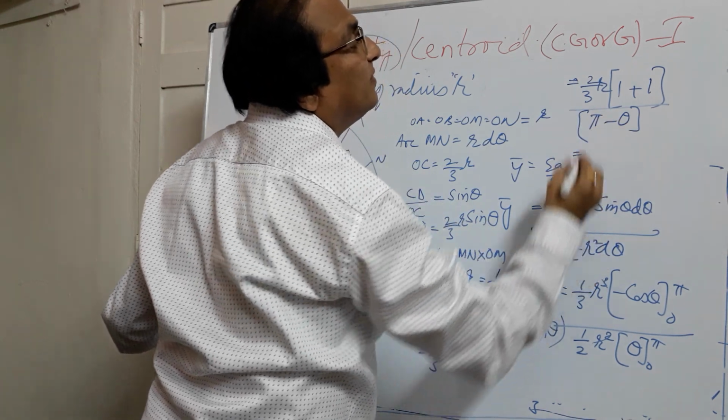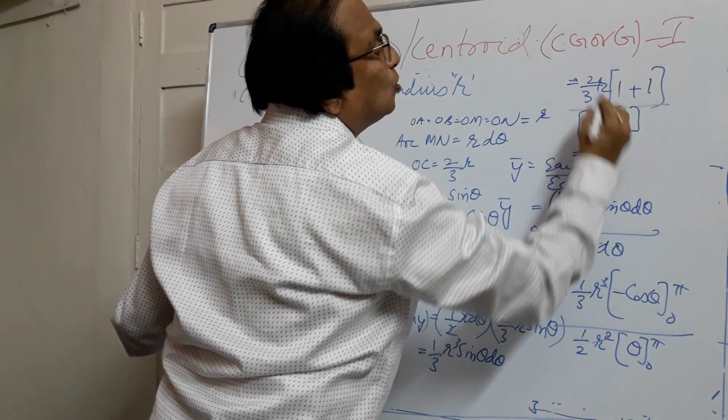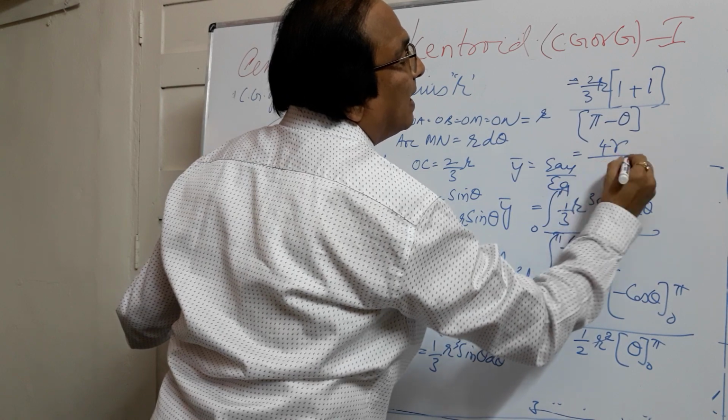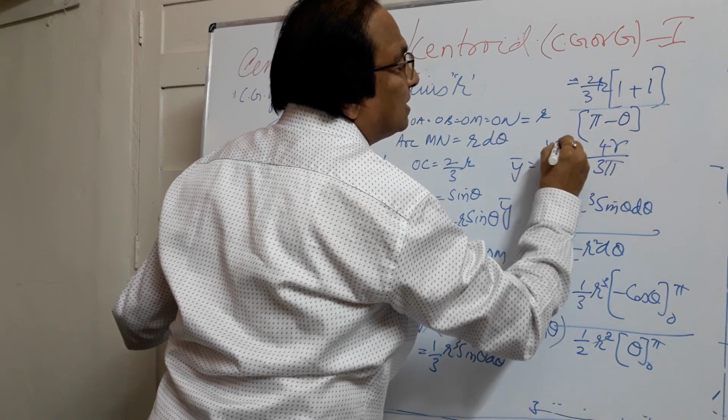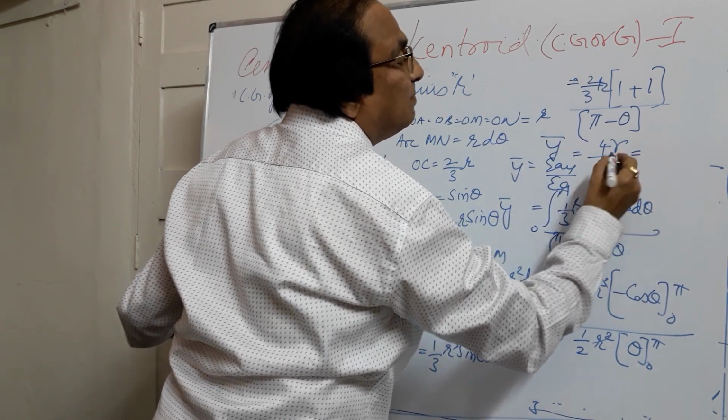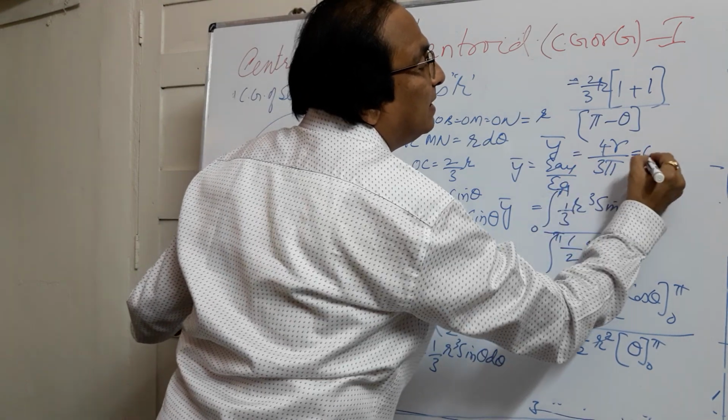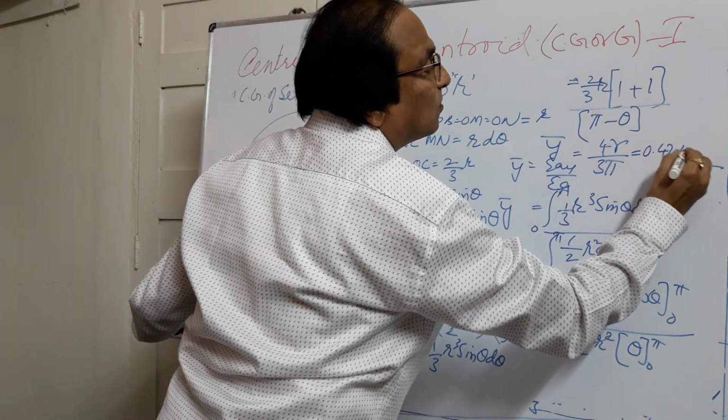So if you simplify this, it will be 2, 1 plus 1, 2, 2 to the 4R by 3 pi. So this is the distance of the center. I can simplify this, 4/3 pi will be 0.424 R.